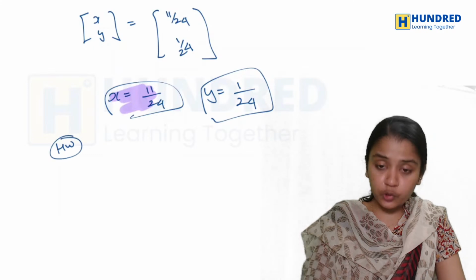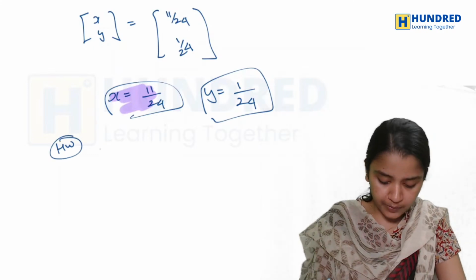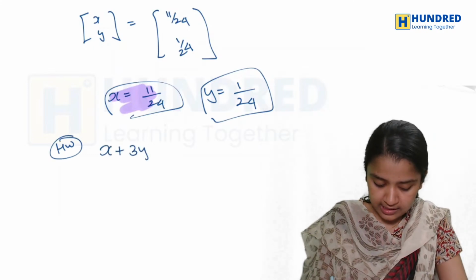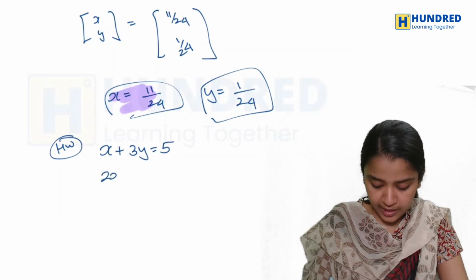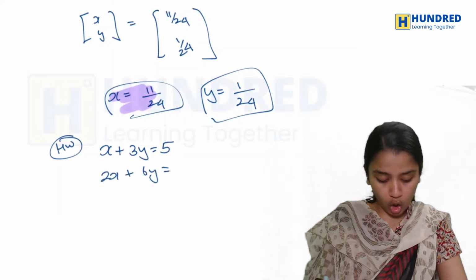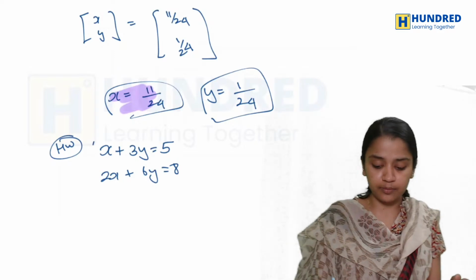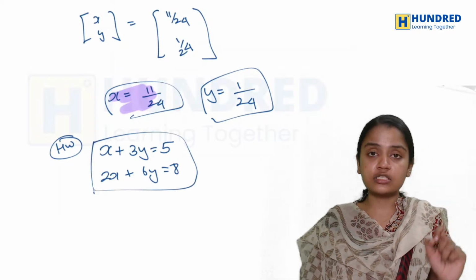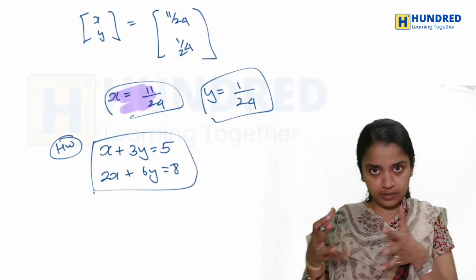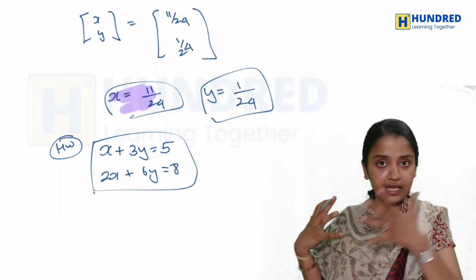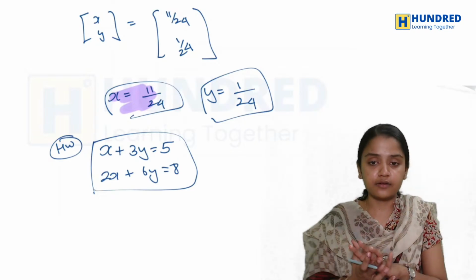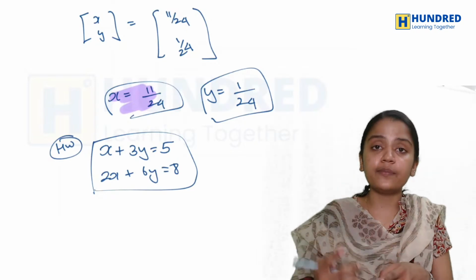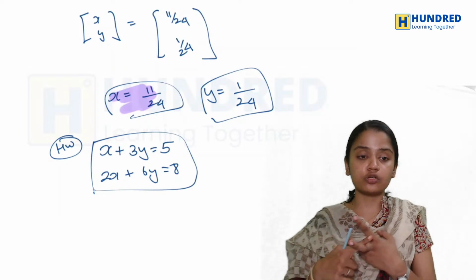Let me give you a quick homework question to be done. Just solve this sum and let me know if it is consistent or inconsistent. Suppose if it is inconsistent, tell me the reason. If it is consistent, tell me the reason. And if it is consistent, do tell me if it has a unique solution or many solutions.